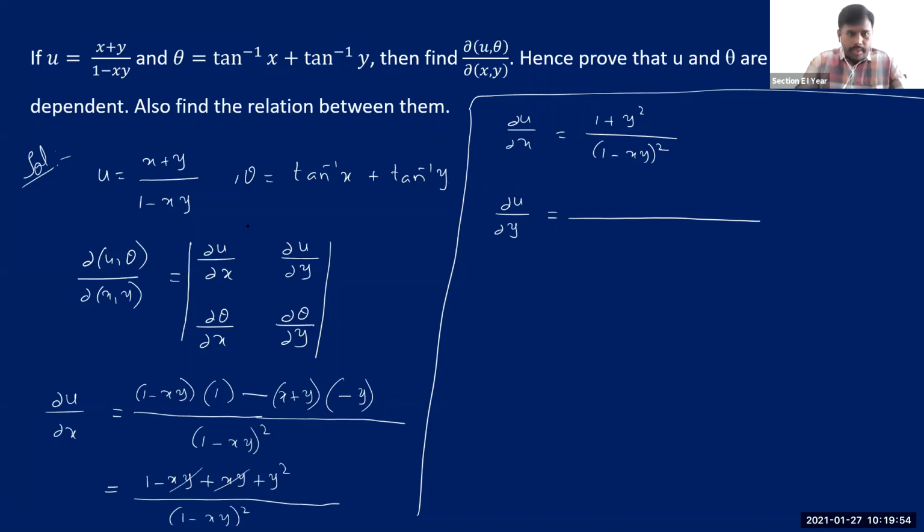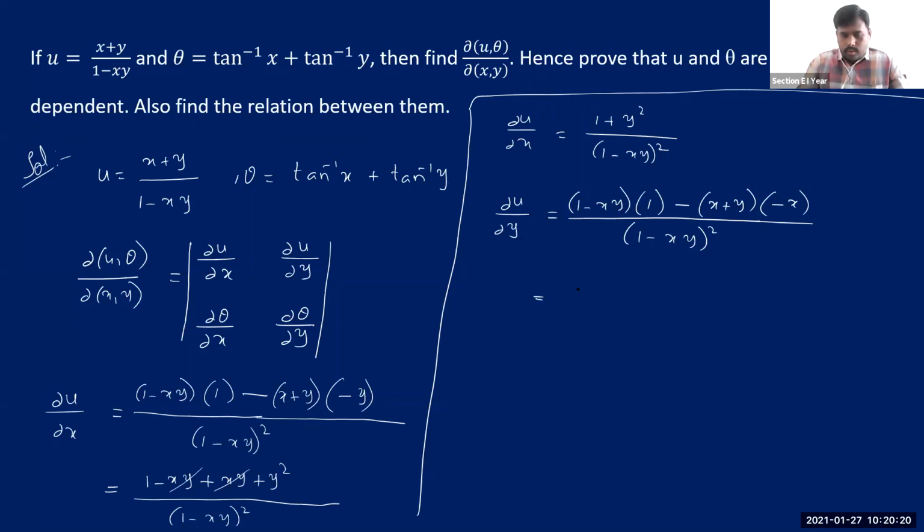Okay, dou u by dou y. See, I'm just differentiating this with respect to y. So the same way, 1 minus xy into, if you differentiate the numerator, it is 1 minus, if I keep this x plus y as it is, then the derivative of 1 minus xy with respect to y is minus x. In the same way, in the denominator, it is 1 minus xy whole square.